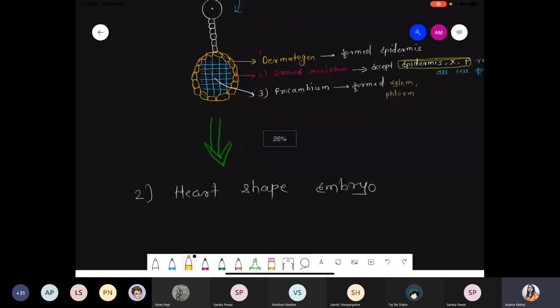Below the hysterical structure, 6 to 10 neck cells are present. 1, 2, 3, 4, 5, and the bottom one is the 6. Slowly that globular shape converts into a heart shape like this. Okay, and such a typical structure is called a heart-shaped embryo, or also called the cordate stage embryo.